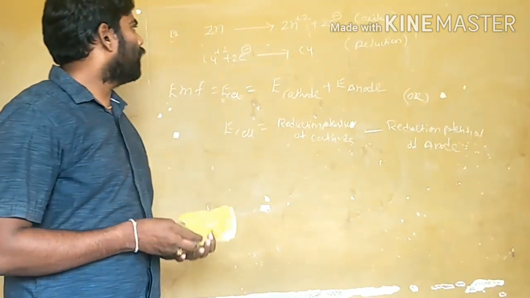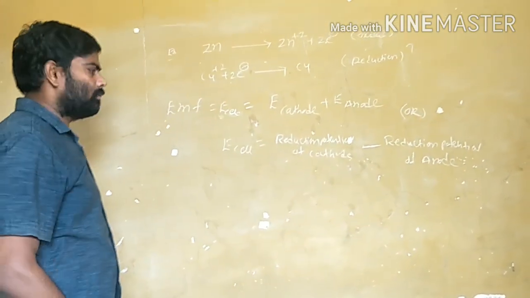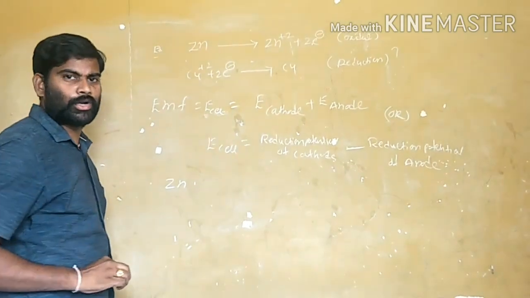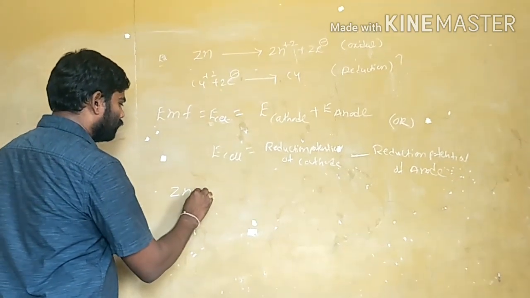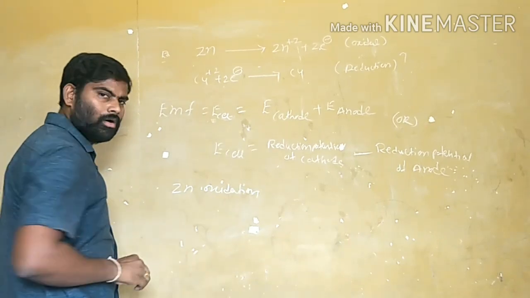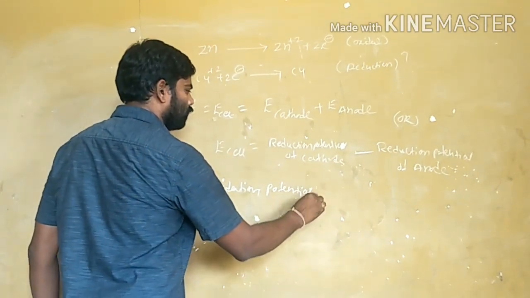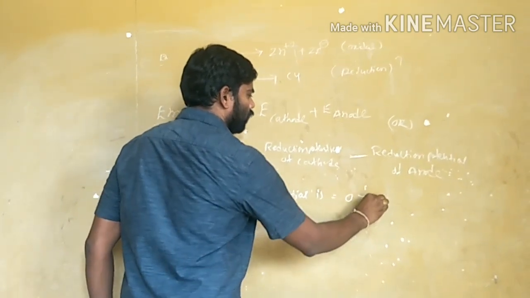See here, I already wrote zinc. The zinc electrode oxidation potential value is 0.74 volts.